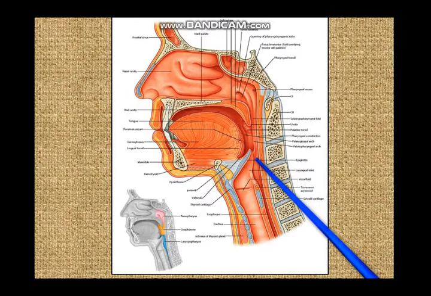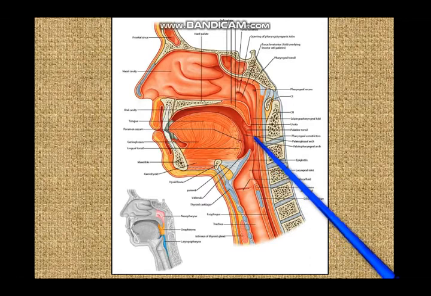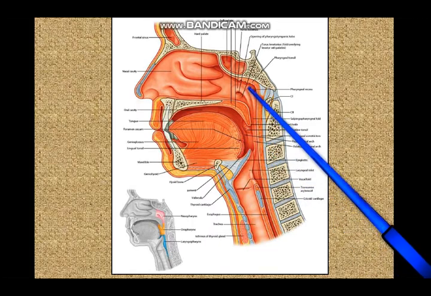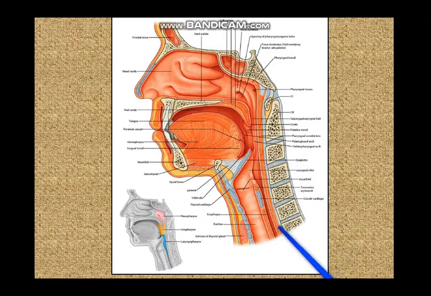flow together. Now this pharynx is a more or less musculomembranous tube which transmits both air and food in different places and at different times. So this pharynx extends from the base of the skull above to the level of the sixth cervical vertebra below, that is to the level of the cricoid cartilage.